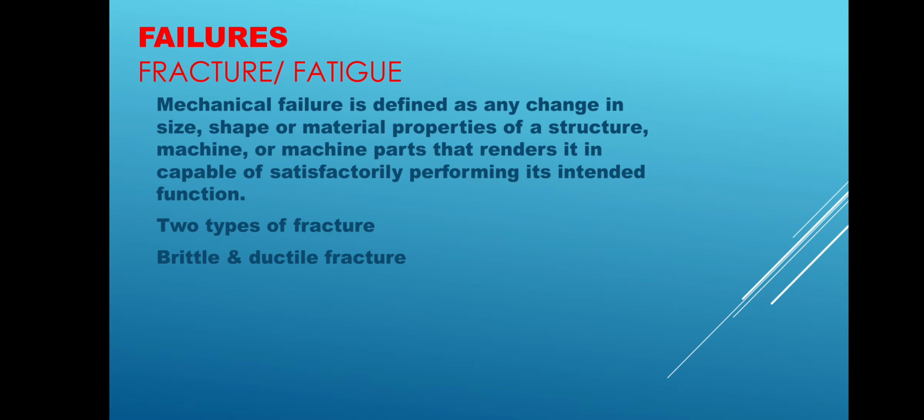Now, what are the failures there? Material fails. We generally know that the material, or the part of the machine which has been designed, has a rigid shape. But what happens now? Some cracks will come, fractures will come, fatigue will come. Now what is fracture? What is fatigue?